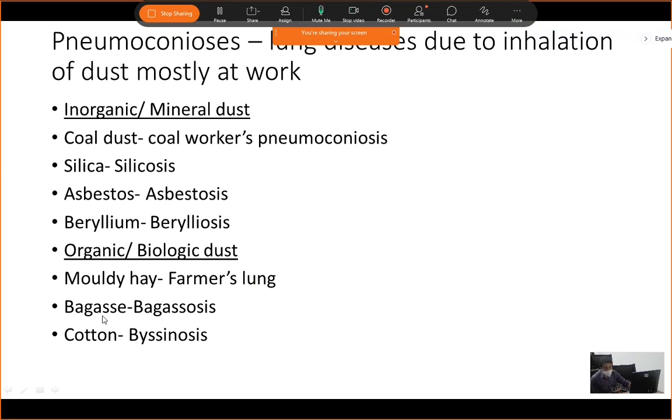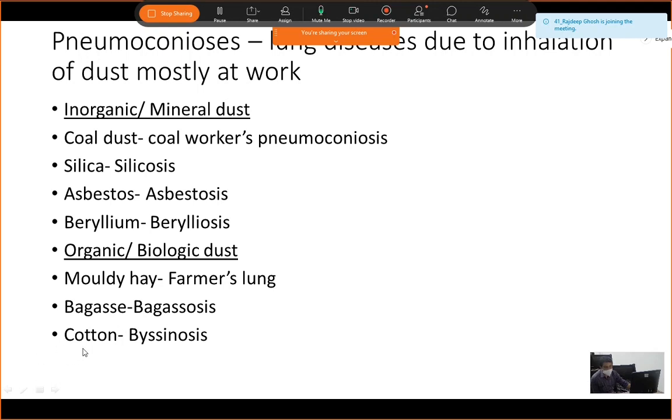What is bagasse? These are sugarcane fibers. We all drink sugarcane juice, and whatever solid material is left behind after taking out the juice is called bagasse. If they are exposed to this bagasse, it is called bagassosis.